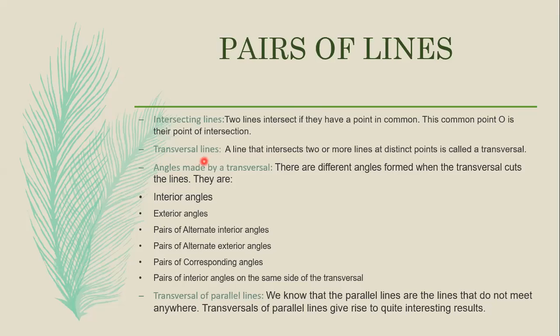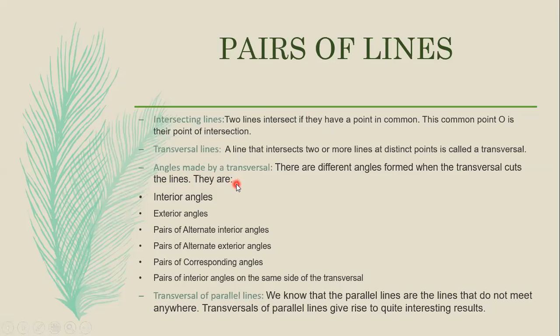Next is transversal lines. A line that intersects two or more lines at distinct points is called a transversal. So normally two lines intersect at one point. But if there are more than two lines, there will be distinct points. So that one is called a transversal.